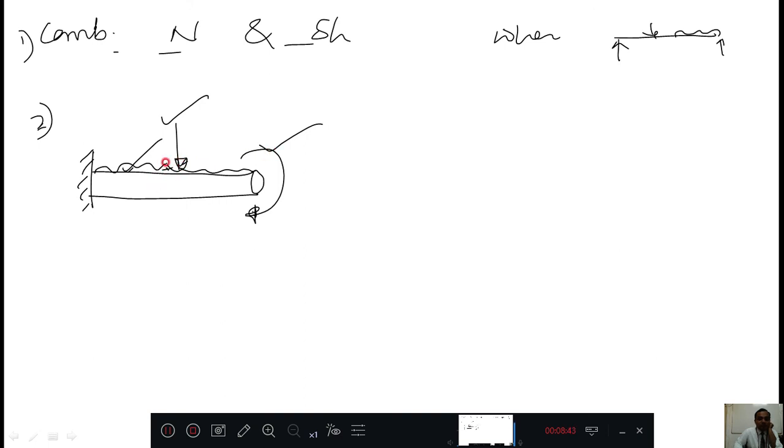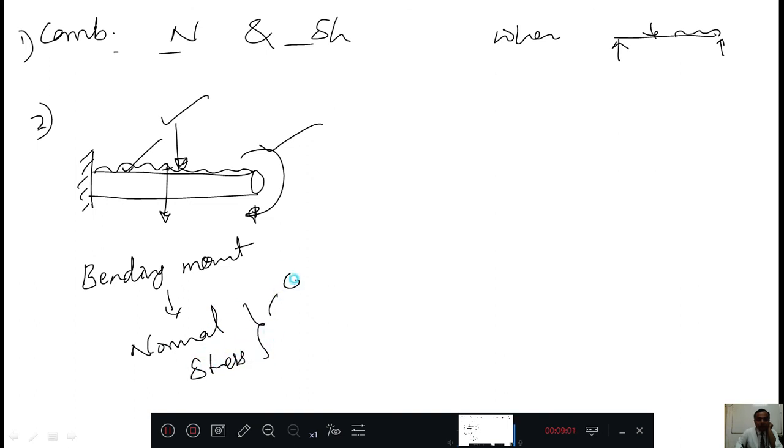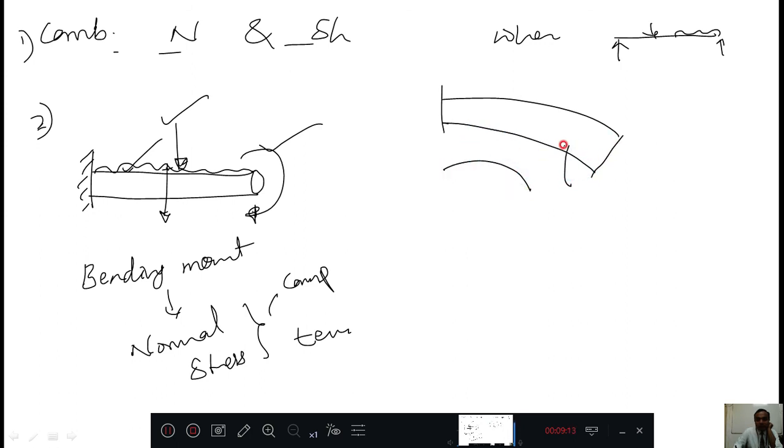When transverse forces are there, then there will be a possibility of bending moment acting. I will explain bending moment later. From the bending moment you will get normal stresses. Normal stresses will be of two types, you know already, compression or tension. In this case, this will bend like this. Means it is of hogging nature. Means the bottom will be in compression and the top will be in tension.